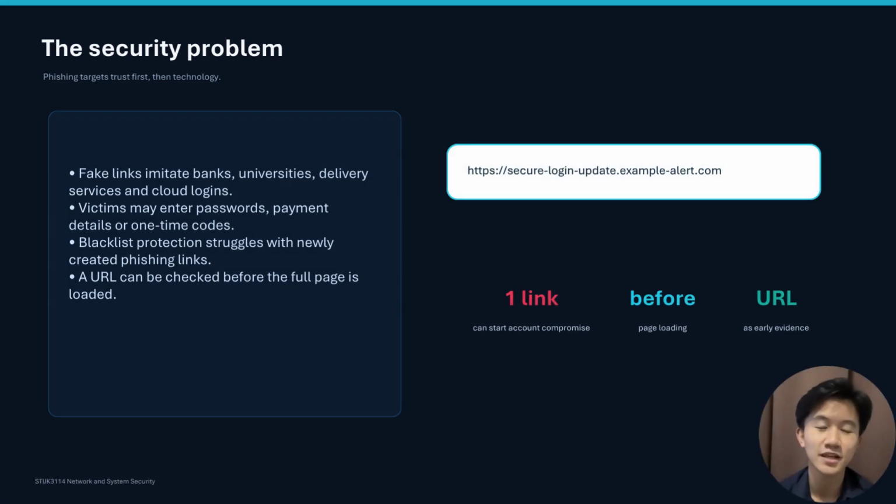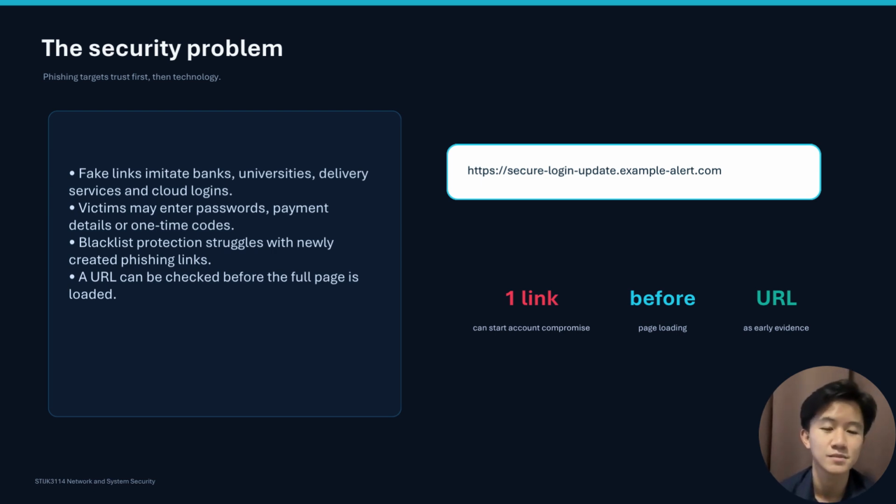Phishing is a social engineering attack that mainly targets human trust. Attackers create links that look similar to genuine websites belonging to banks, universities, delivery companies, government agencies, or cloud services. When users open these links, they may be asked to enter passwords, banking information, payment details, or one-time verification codes. In some cases, the link may also begin a malicious download.